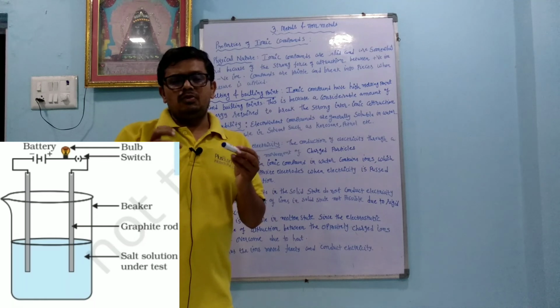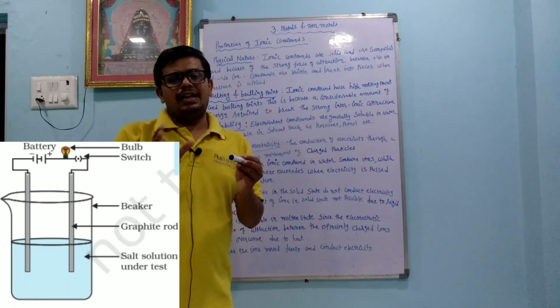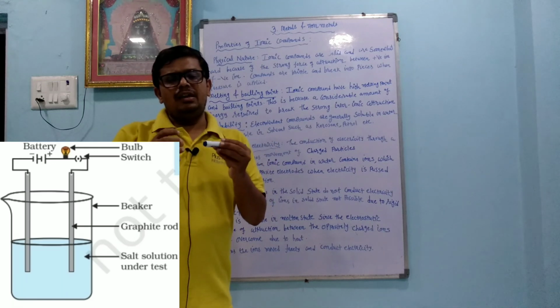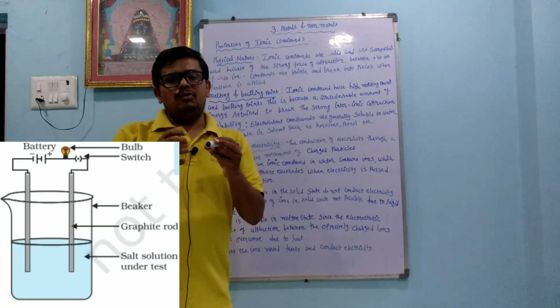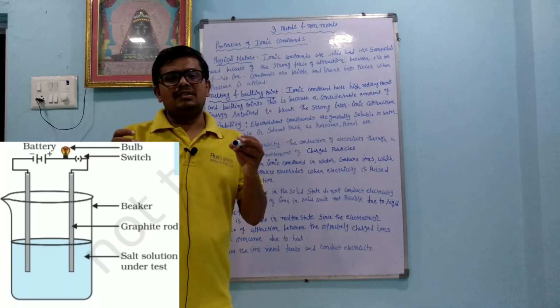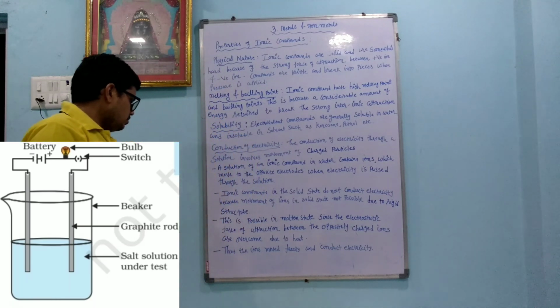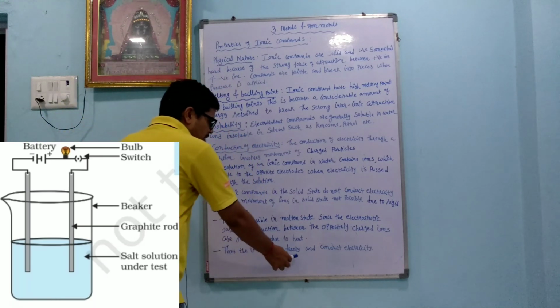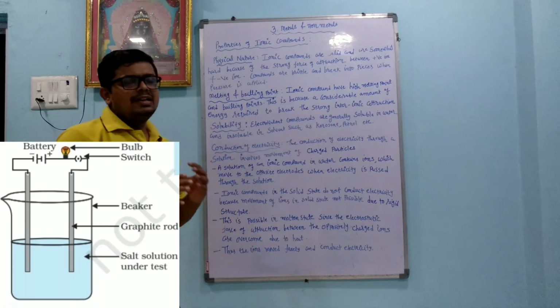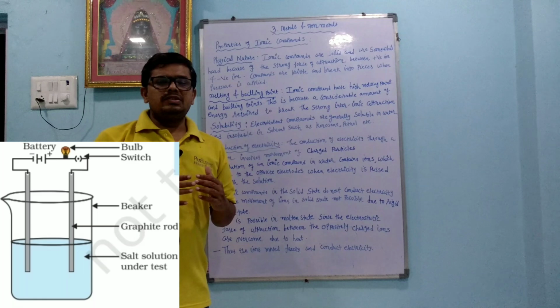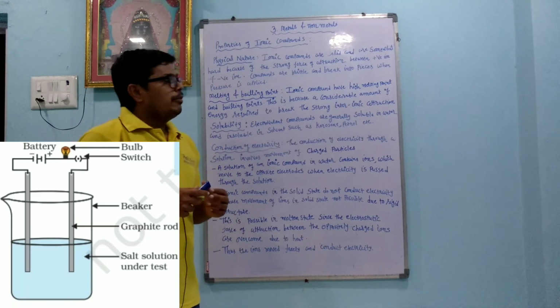Electrostatic force means the force that exists between the positive ion and negative ion, cation and anion, and that is decreased. Why? Because when any compound is converted into liquid form, the intermolecular force decreases and the distance increases, so it can conduct electricity. Thus the ions move freely and conduct electricity, and as the ions can move easily, it can conduct the electricity. So this is all about the properties of ionic compounds.